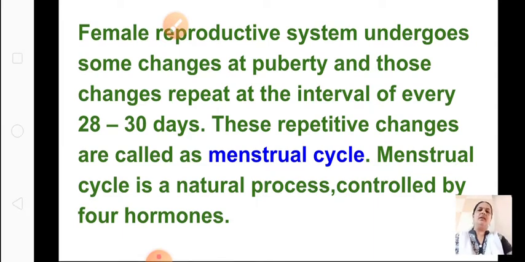That is called the menstrual cycle. It is a natural process, and it is controlled by 4 hormones. This cycle repeats every 28 to 30 days.